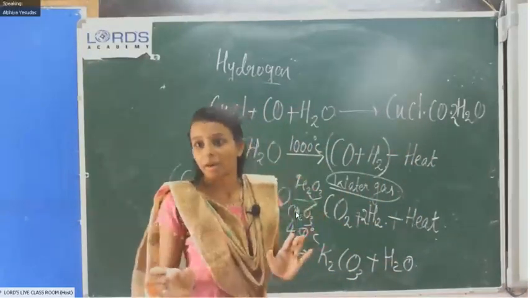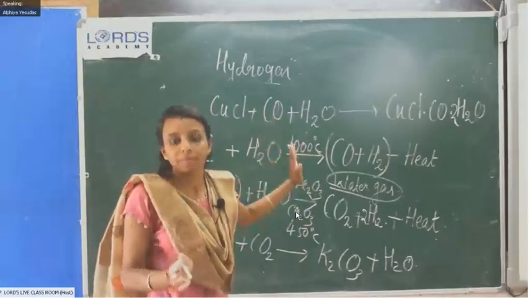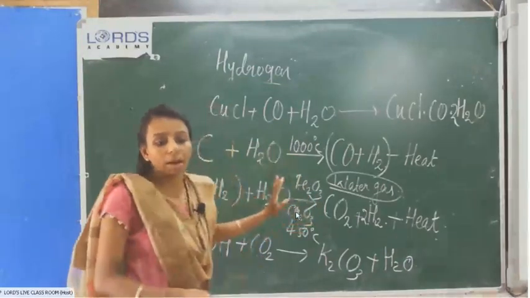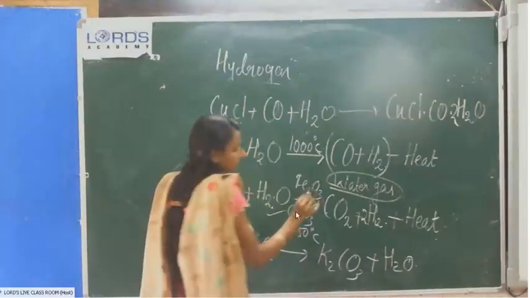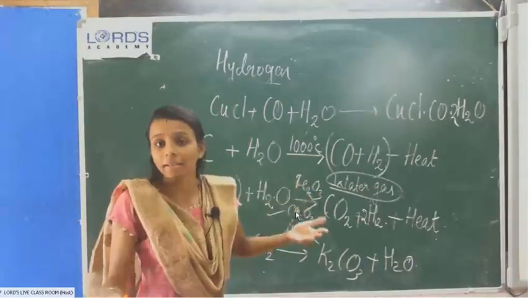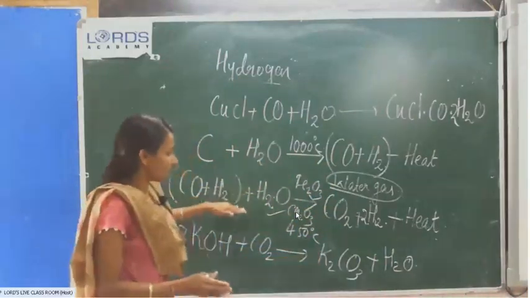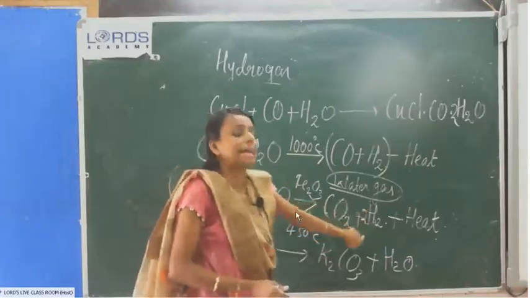You should know which step is exothermic and which is endothermic. And we use ferric oxide and chromium trioxide here. Underline that, it's important. Here we use the promoter chromium oxide and catalyst iron oxide, that means ferric oxide. So in the second step we get a mixture of carbon dioxide and hydrogen.